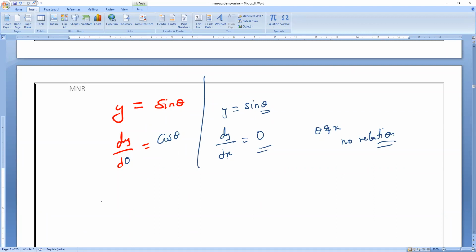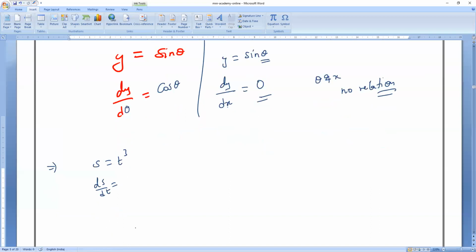Okay. So next, let me take one more example. So s is equals to t power 3. Now I am asking ds by dt is equals to? Fast, tell me. ds by dt is equals to 3t power 3 minus 1, which is equals to 3t square.